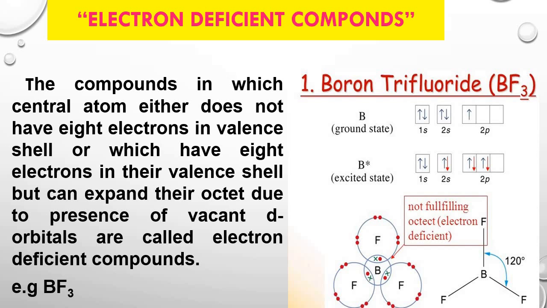When it forms bonds with fluorine atoms, the total electrons in the valence shell of the boron atom are 6. It has an incomplete octet. So we may say that the central atom boron has 6 electrons, and BF3, boron trifluoride, is considered an electron deficient compound.